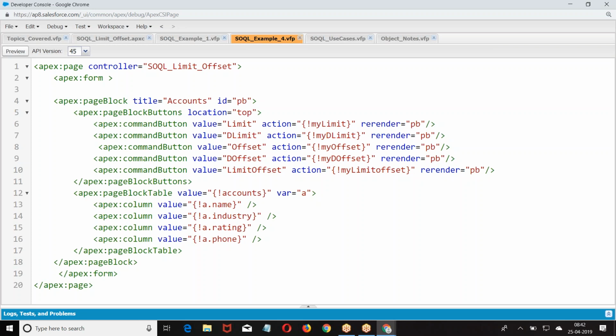Now if you're getting everything in the first go, it's very good. I'm not speaking about the best scenario. I'm speaking about the worst scenario.